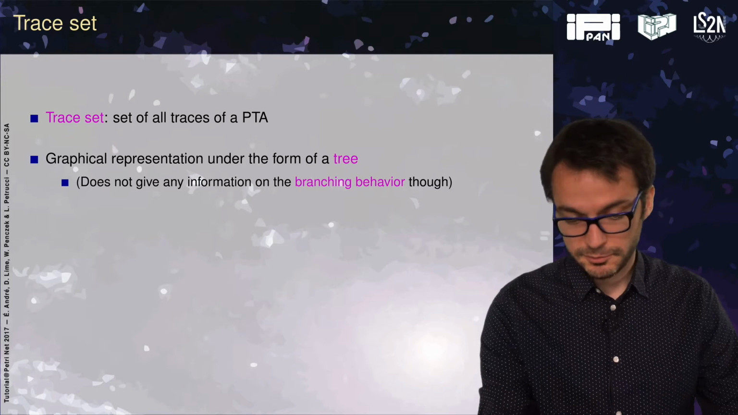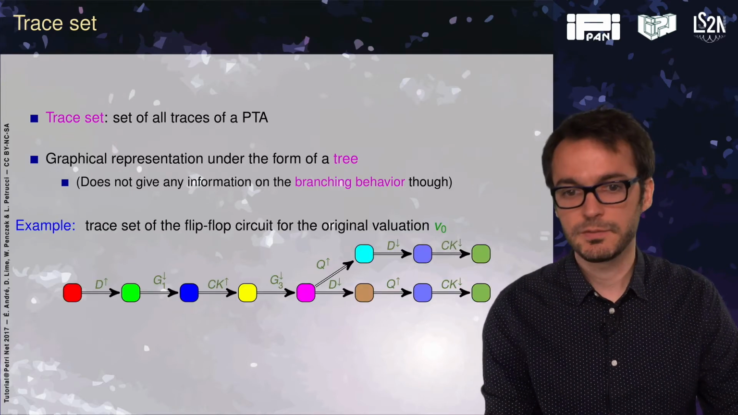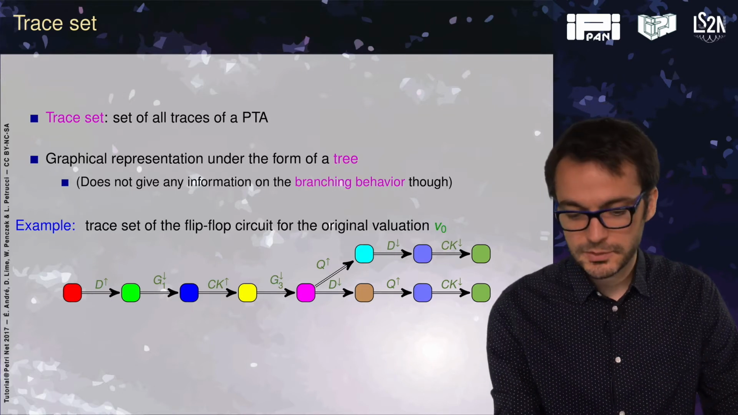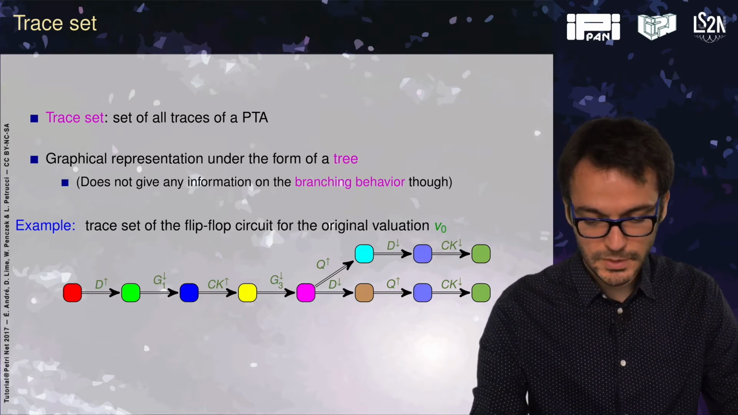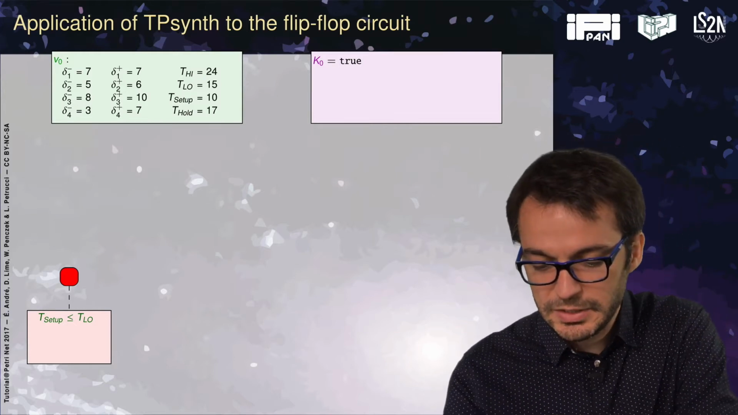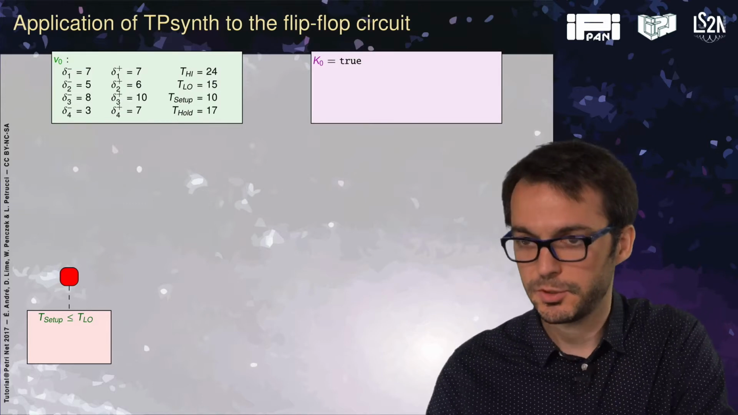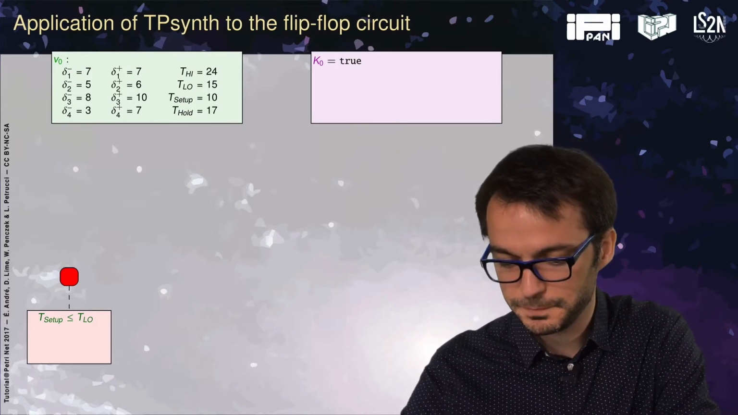So a trace set is a set of all traces. We represent it in the form of a tree. It doesn't give information on branching behavior, but here we have 2 traces. And so we will apply a symbolic analysis starting from the initial state. I already eliminated the clock values here. I just keep the parameter valuation. So I already projected onto the parameters.